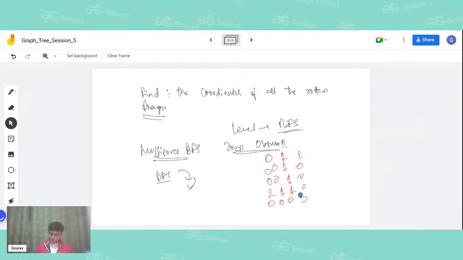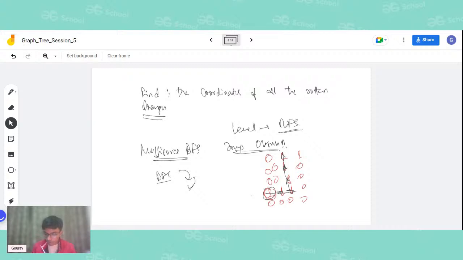So basically, this is a rotten orange. Let us say I am doing a DFS. Let's say the starting point of DFS is this node. In DFS, what it does, it tries to keep on going into its depth. So this will go to this depth, this will go to this depth, and we will calculate the time. So the DFS will tell me that it took 5 seconds to basically rot all these oranges.